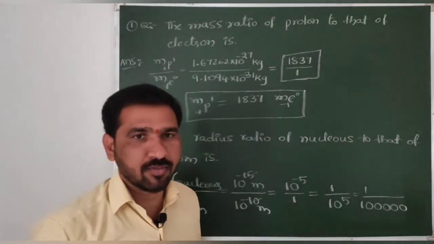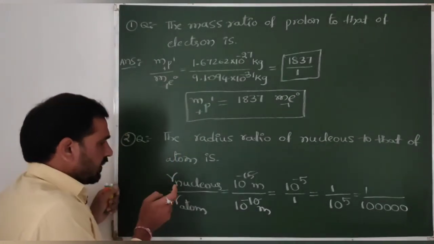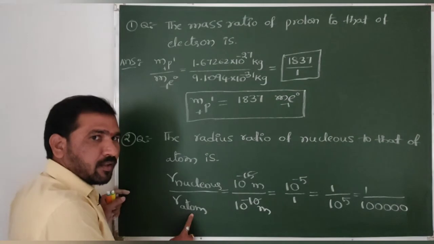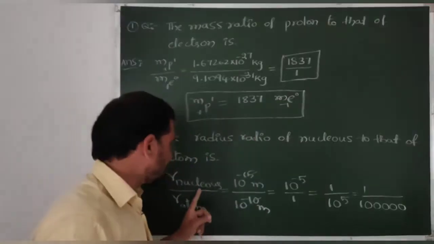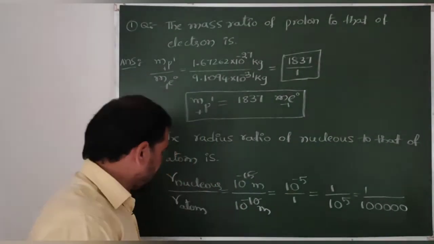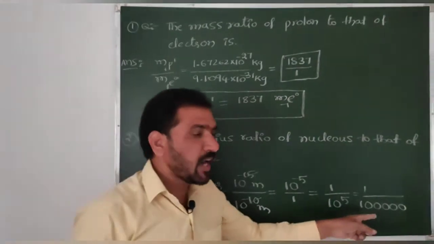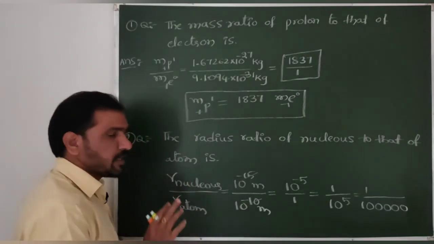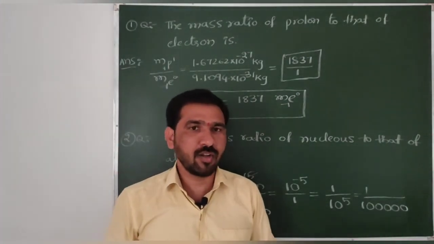That is the meaning of this one. 1 is to 1 lakh. It means what? The radius of atom is 1 lakh times the radius of nucleus. That is the meaning of this ratio. Is it clear? Once again, the radius of atom is equal to 1 lakh times or 10 power 5 times the radius of nucleus. It means the atom is bigger, the nucleus is smaller.